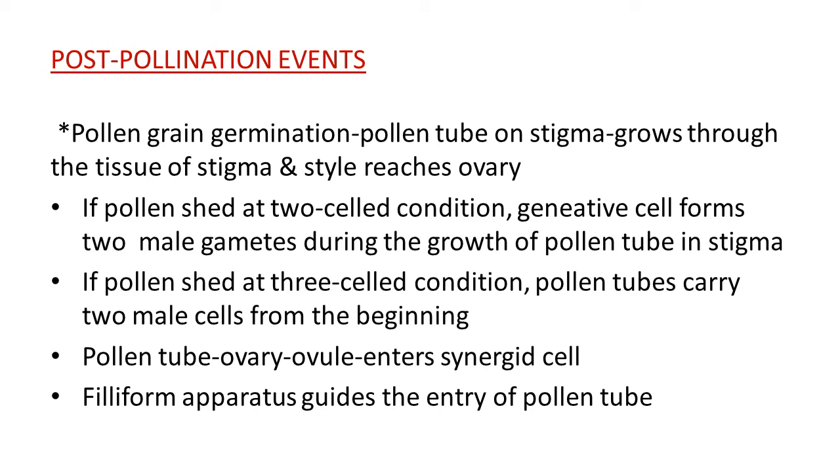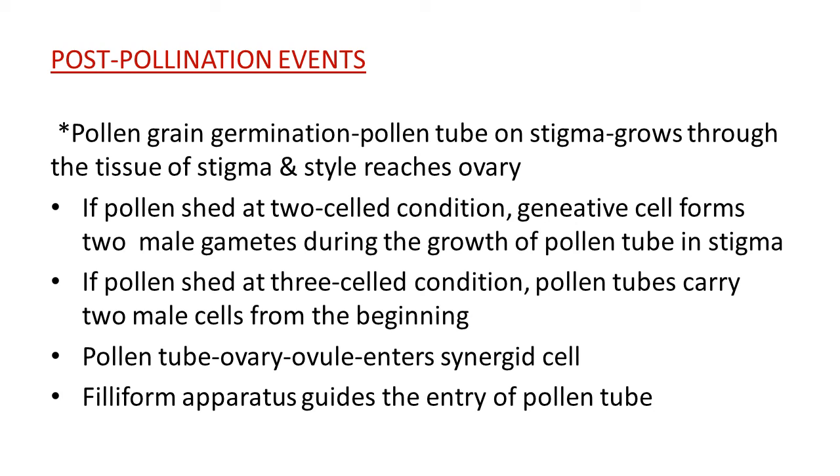If pollen is shed at the 2-cell condition, the generative cell forms 2 male gametes during the growth of the pollen tube in the stigma. In another condition, if pollen is shed at the 3-cell condition, the pollen tube carries 2 male cells from the beginning. So we can understand that when pollen is shed at the 2-cell stage or 3-cell stage, this type of development is observed.